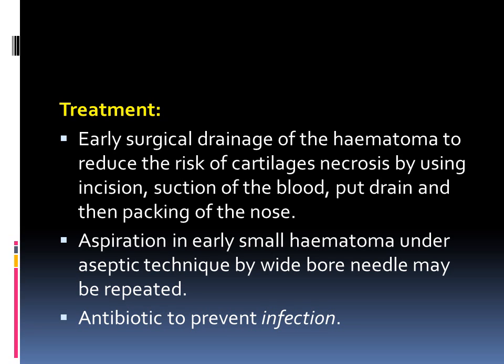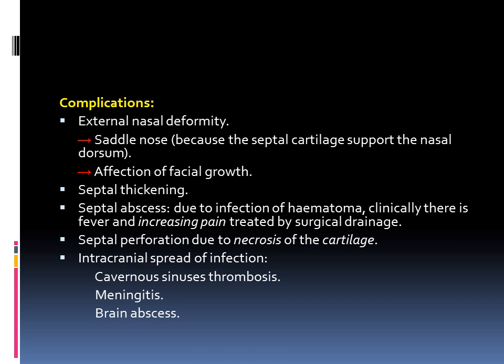The main treatment is surgical drainage, but aspiration sometimes can be used in early small hematoma under complete aseptic technique by a wide bore needle, which we may need to repeat. But the best procedure is the surgical drainage by incision. Antibiotics are used to prevent infection.